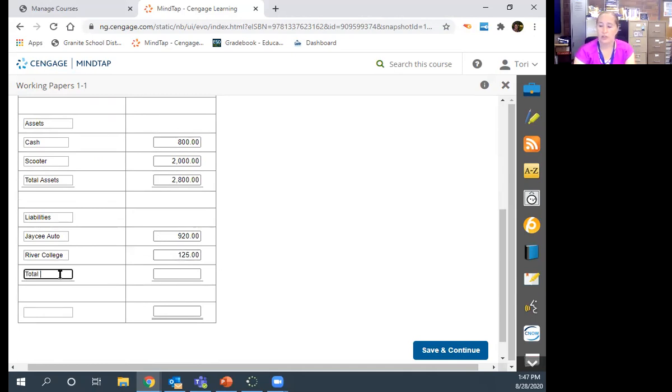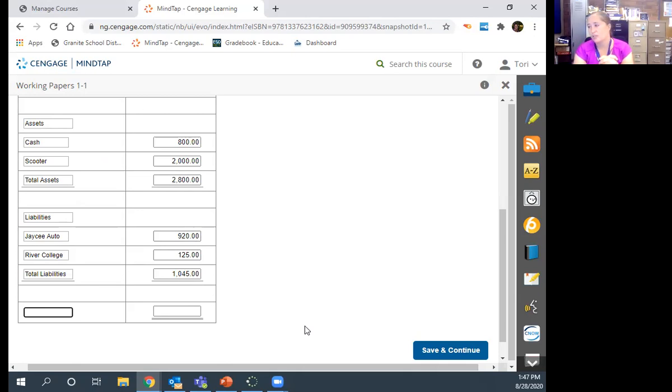And then you have your total liabilities. I don't know why I keep misspelling that. There's an S on the end. There we go. So we're going to add these two together. So $1,045.